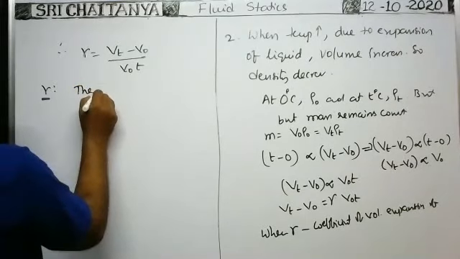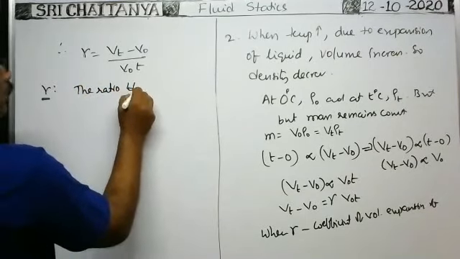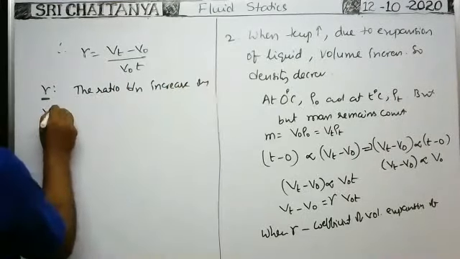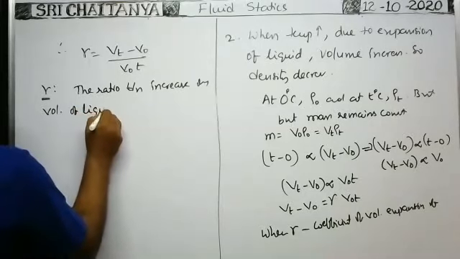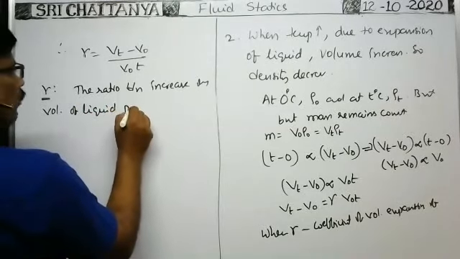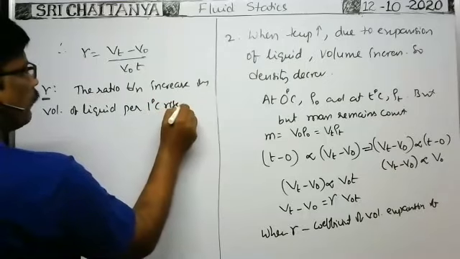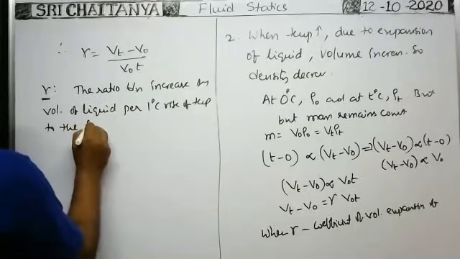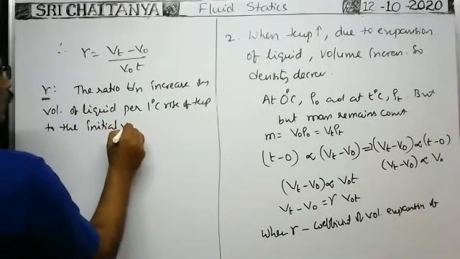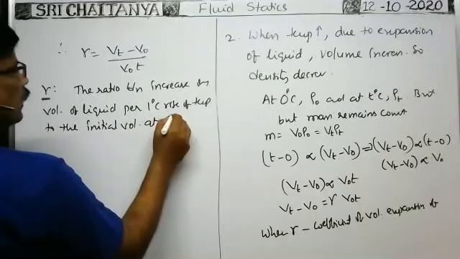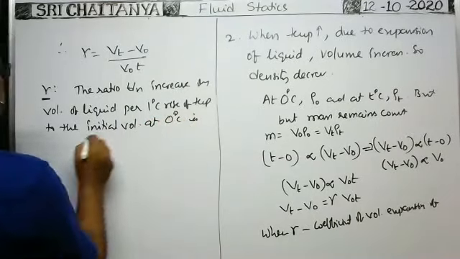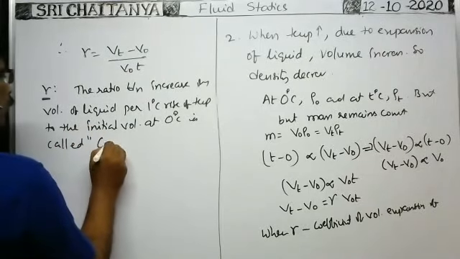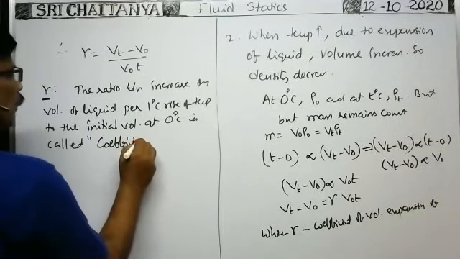So the ratio between increase in volume of liquid for 1 degree centigrade rise of temperature to the initial volume at 0 degree centigrade is called coefficient of volume expansion of liquid.